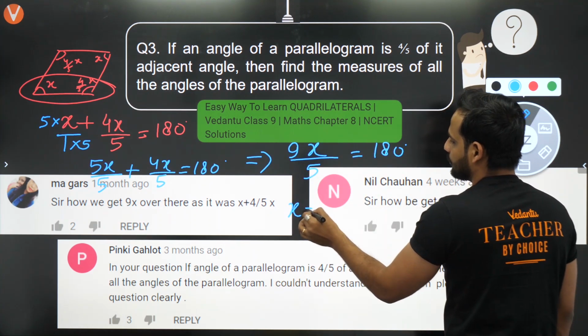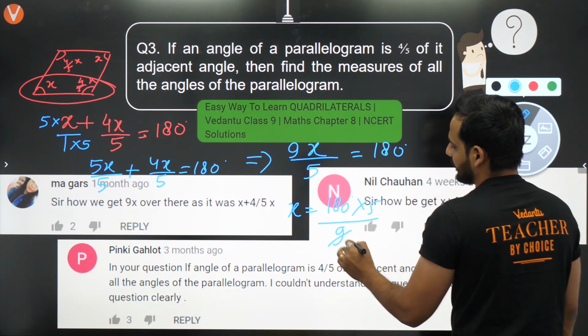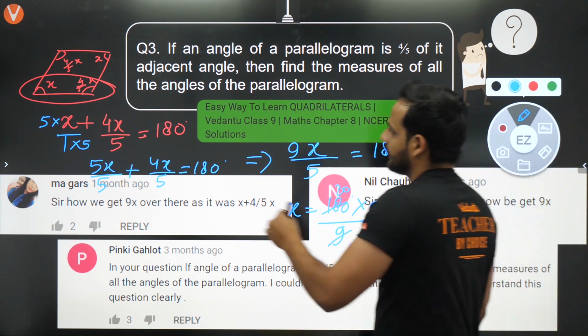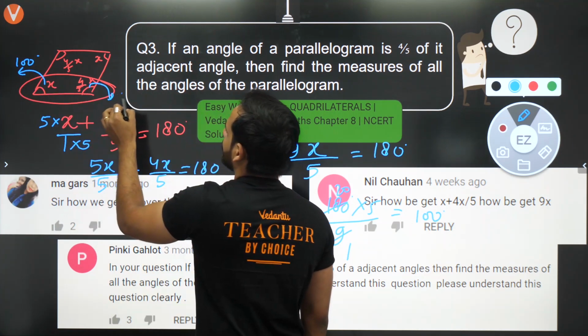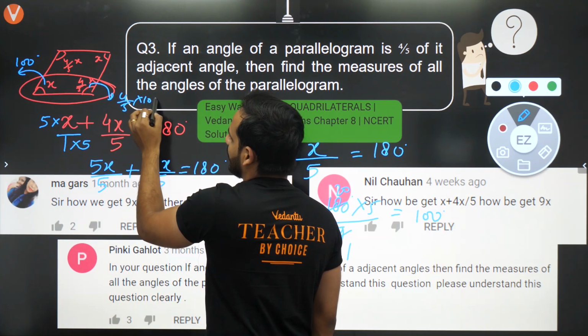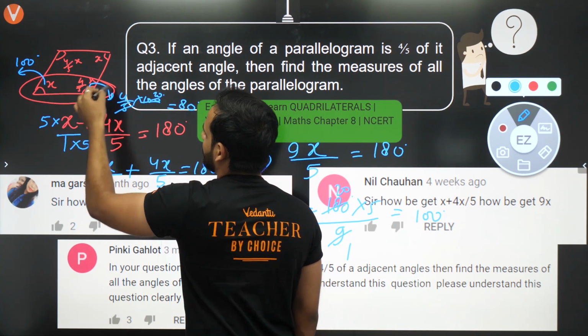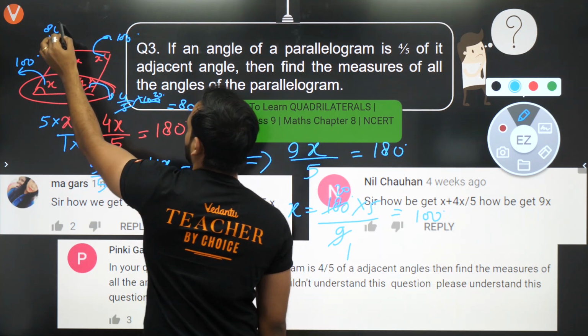So x is equal to what? 180 into 5/9. 9 twos are 18, so it is 20 into 5, which is 100. That means this angle x is 100. This angle is 4/5 times of 100, which means 20 into 4, 80 degrees, and 100 plus 80 is 180. So this is also the opposite angle 100, and this angle is 80.